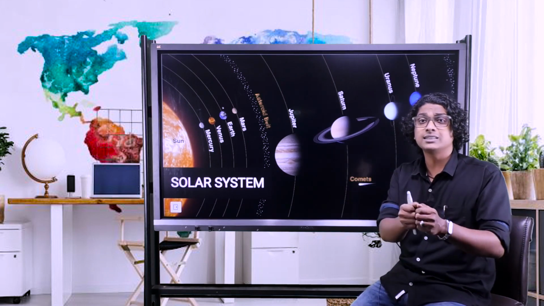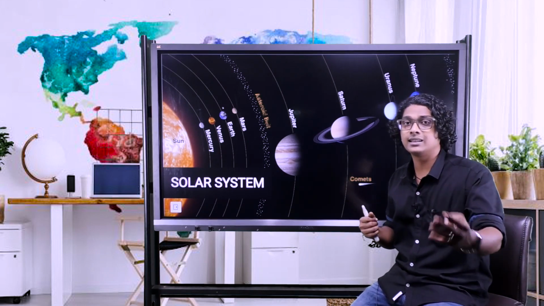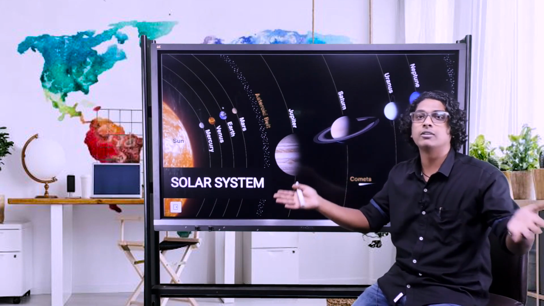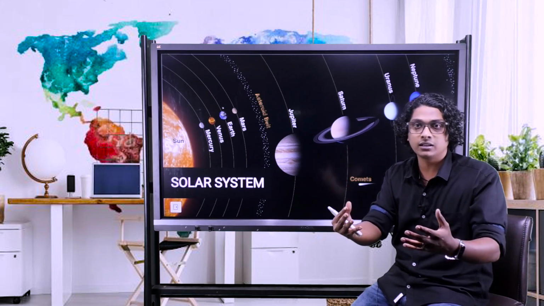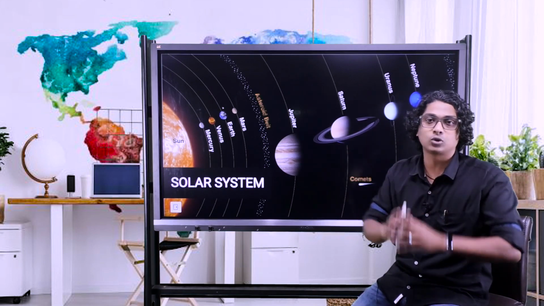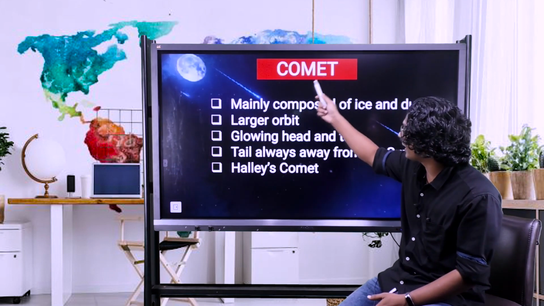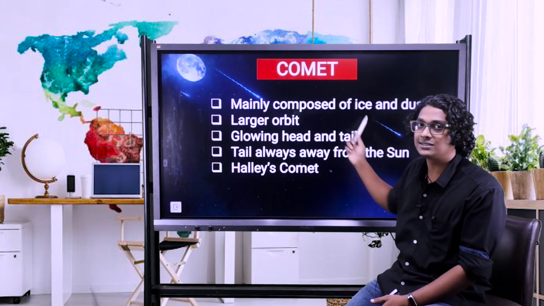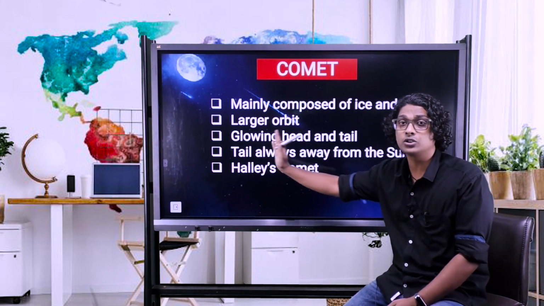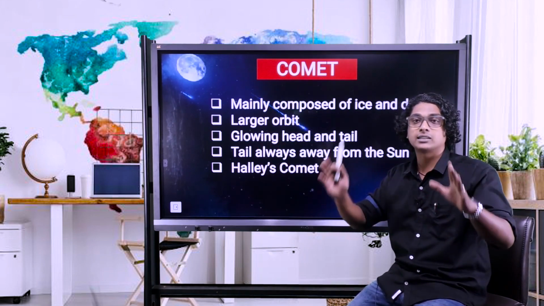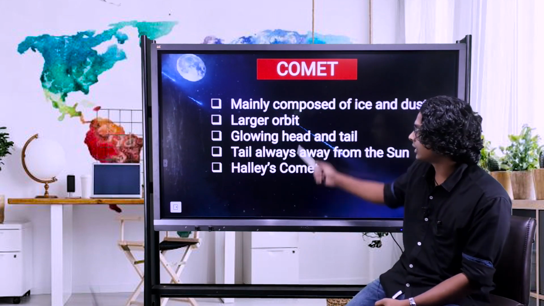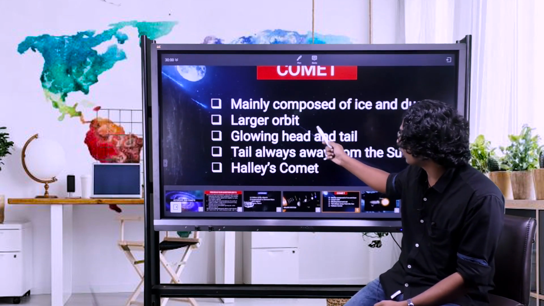Since it is far away from the sun, it's getting less energy, like when we are freezing it, right? There is no energy, so it will freeze. And while it is getting frozen, all the dust particles will be trapped inside this comet. So the comets are made up of ice and dust particles. At the same time, the asteroids are made up of rocky objects because they're near the sun and the gases cannot freeze. Rather, they will be evaporated off from the asteroid. And the comet also has the larger orbit.